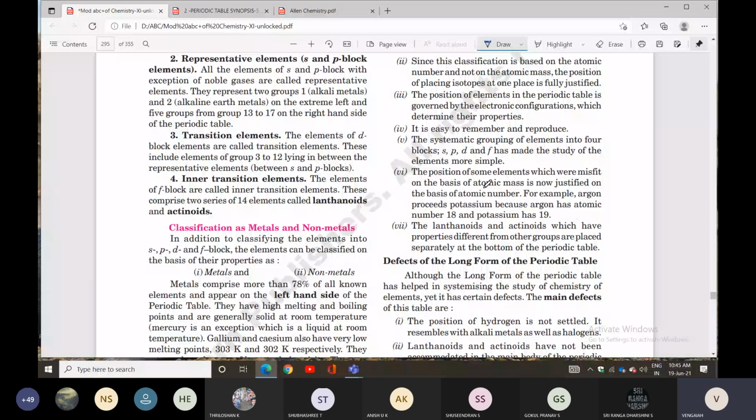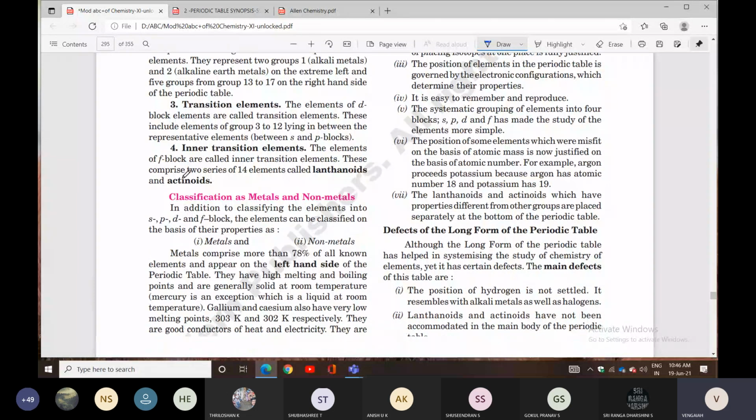Nothing but the f block elements are separated and arranged at the bottom of the periodic table. Next one is the defects of the long form of the periodic table. So in the long form of the periodic table also we have defects. The position of hydrogen is not settled.